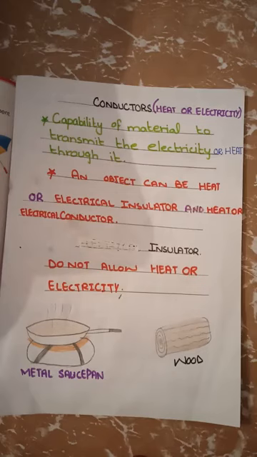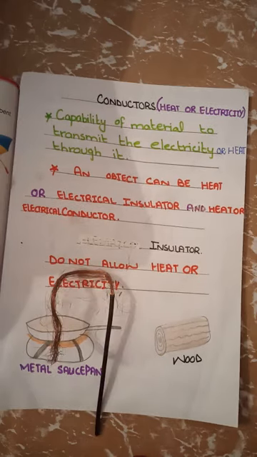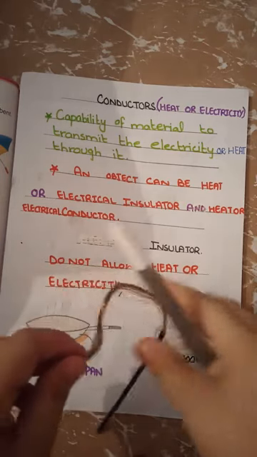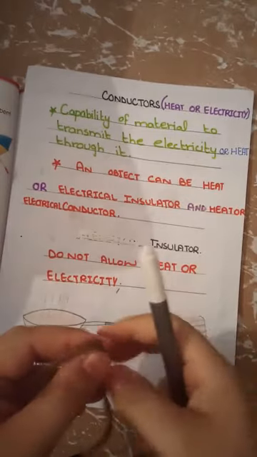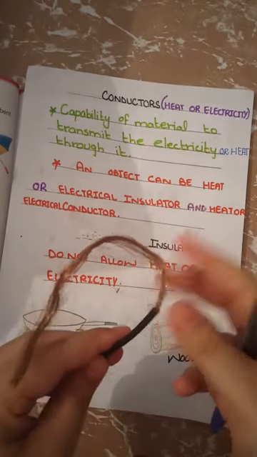Number 6. Conductors. The capability of a material to transmit electricity or heat through it. Materials may be conductors or insulators. The materials that transmit electricity or heat through them are called conductors. For example, a metal saucepan used for cooking is a conductor of heat. It allows the heat to transmit through it. Wires are electric conductors. They allow the electricity to transmit through them.